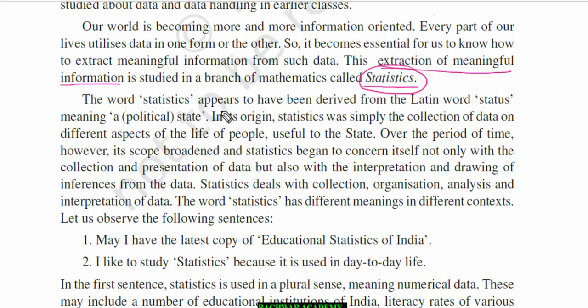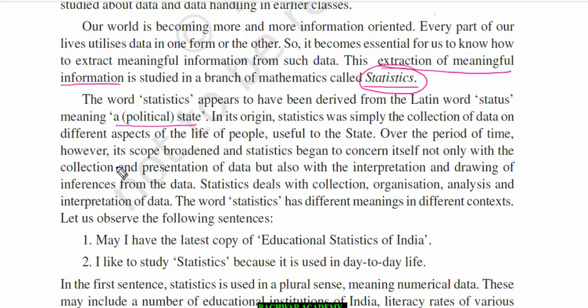The word statistics appears to have been derived from the Latin word status, meaning a political state. In its origin, statistics was simply the collection of data on different aspects of the life of people, useful to the state.